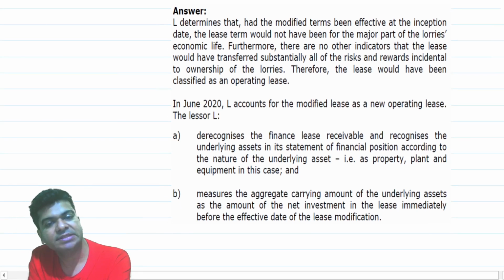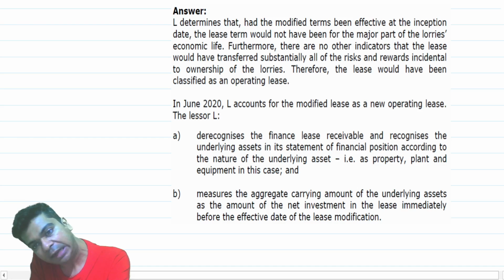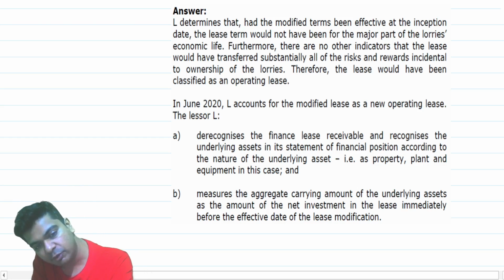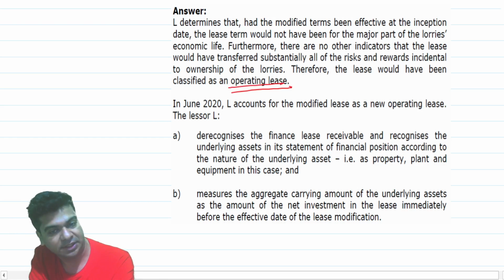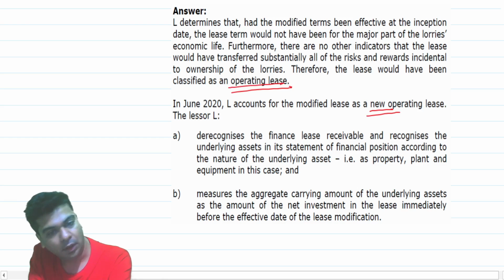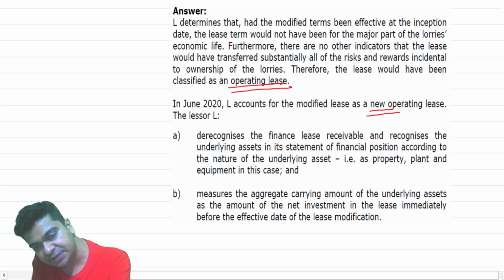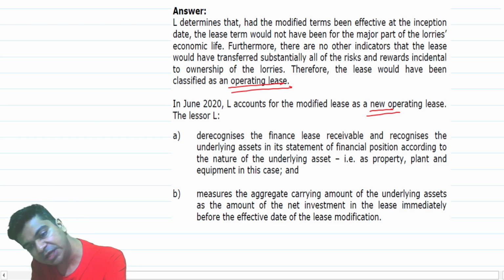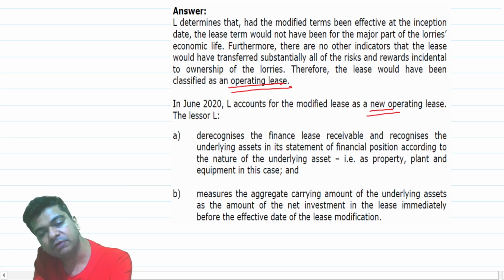So L determines that had the modified terms been effective at the inception date, the lease term would not have been for the major part of the lorry's economic life. And that is the reason we are saying that we would have classified this as an operating lease. So consider this as a new lease. Derecognize the finance lease receivable and recognize the underlying asset in its statement of financial position according to the nature of the underlying asset.